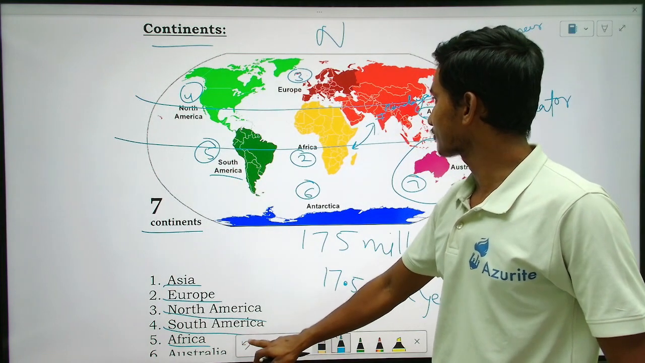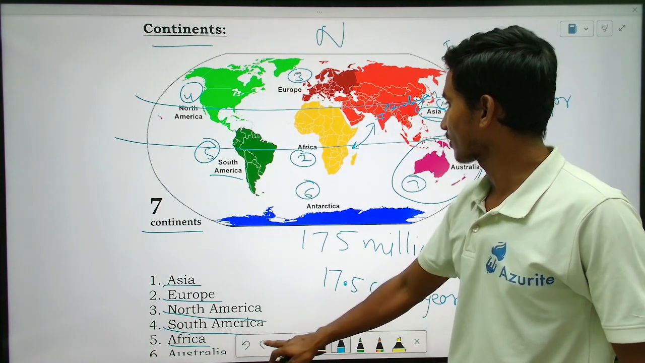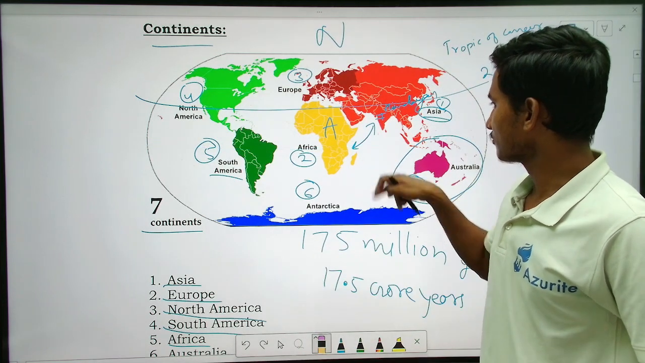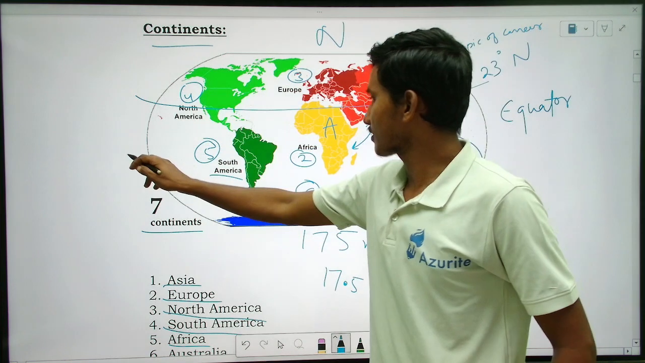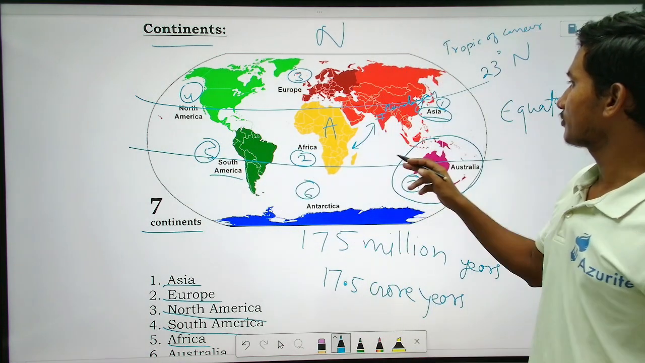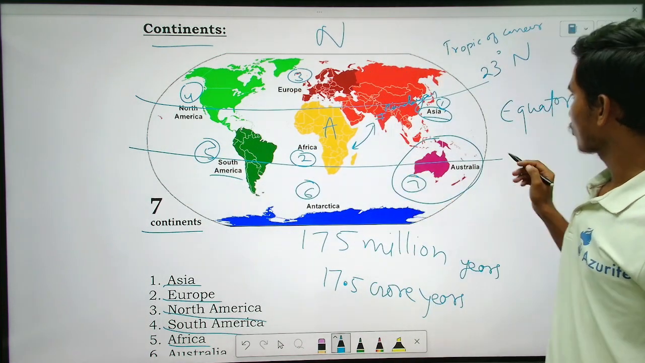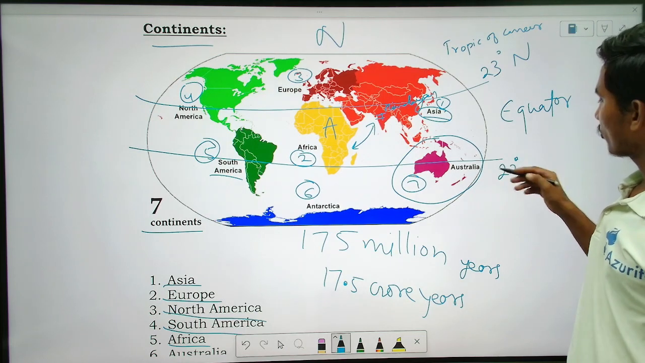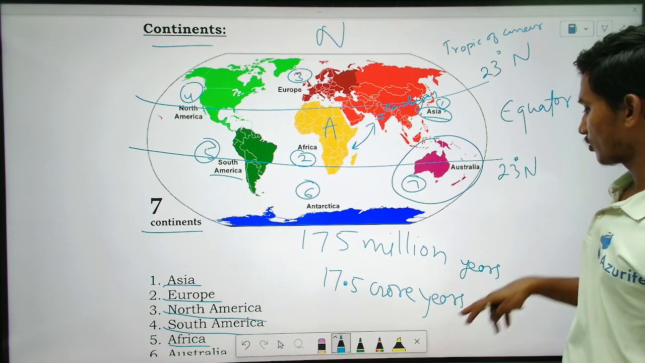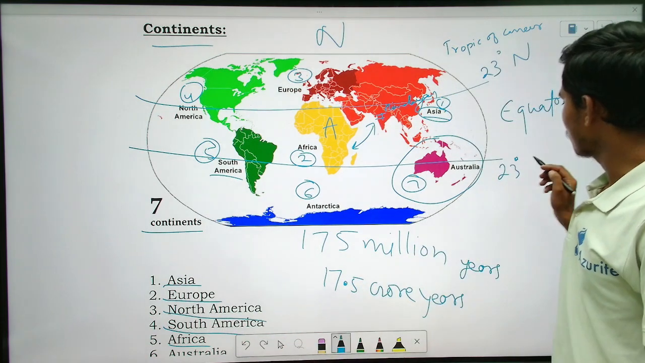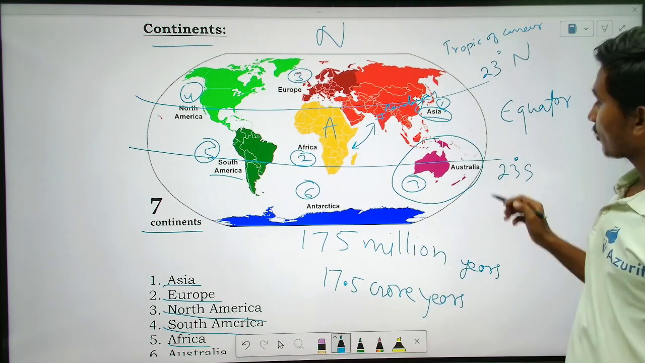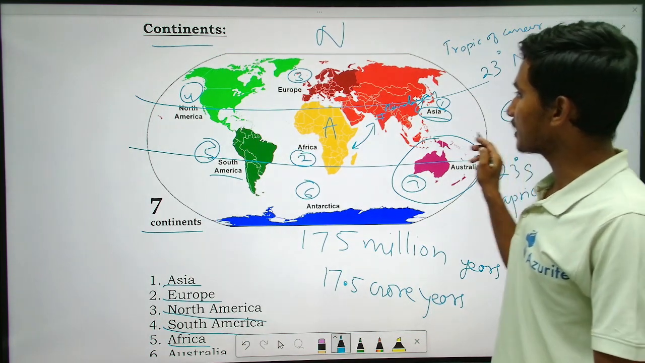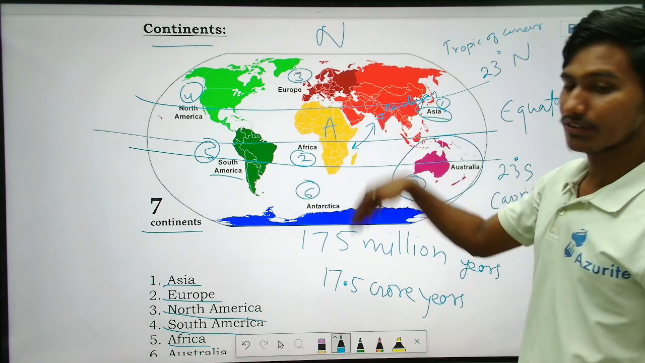So see here, I will erase this. So this is here somewhere. Okay, so the Tropic of Capricorn. How much is this? 23 degrees. Yes, 23 degrees towards the south. So that is what? The Tropic of Capricorn. It is Capricorn. Okay, remember this. And the half is the equator. Half is the equator. Fine.